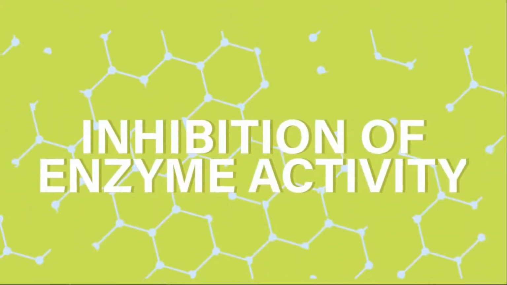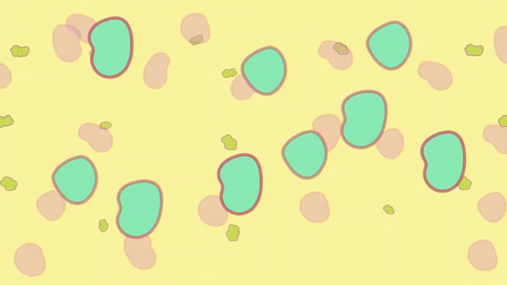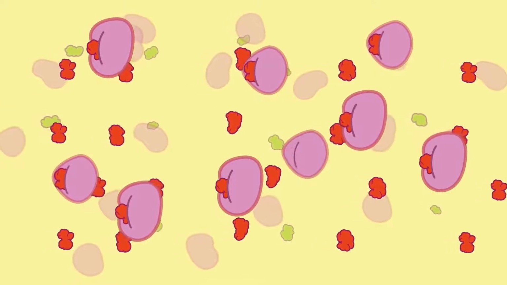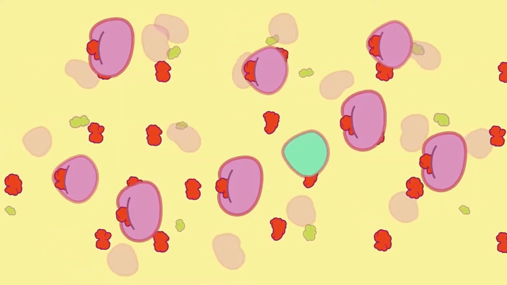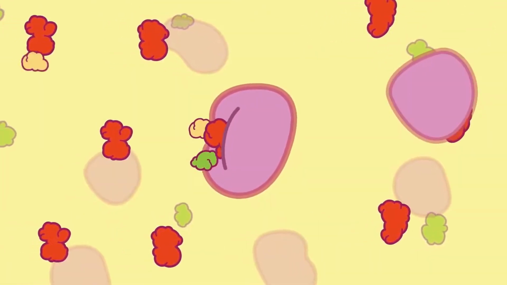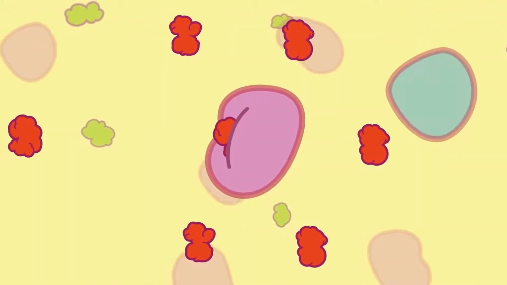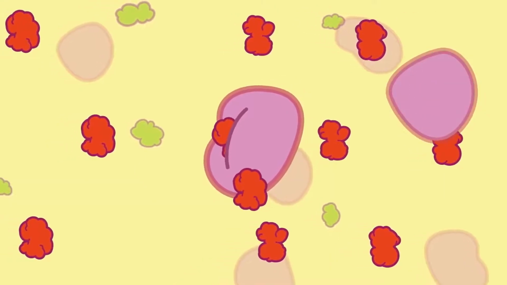Inhibition of enzyme activity. Some evil substances called inhibitors reduce or even stop the activity of enzymes in biochemical reactions. They either block or distort the active site, thus inhibiting the reaction. Based on this, there are two types of inhibitors given below.